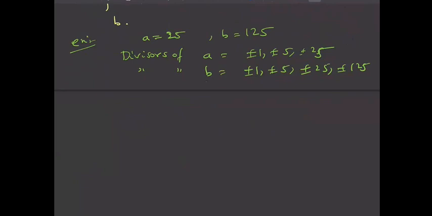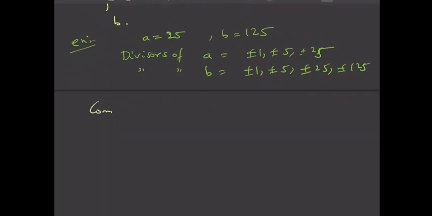Now among all these divisors, what is the greatest one and the common one? You know what a common divisor is? A common divisor is nothing but a divisor which is common to both. And among those common divisors, 1 is common, minus 5 is common, 5 is common, 25 is common, minus 25 is common. So among all these common divisors, the greatest one is 25.